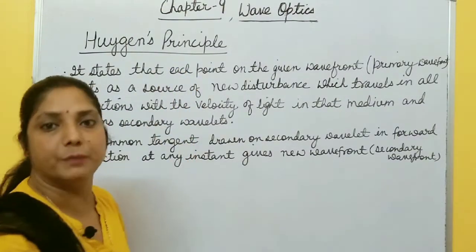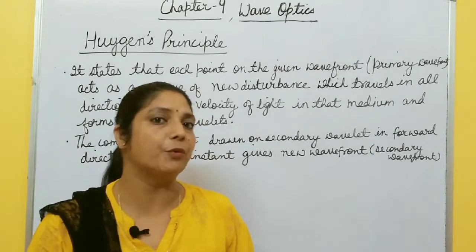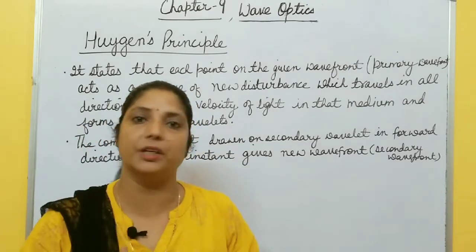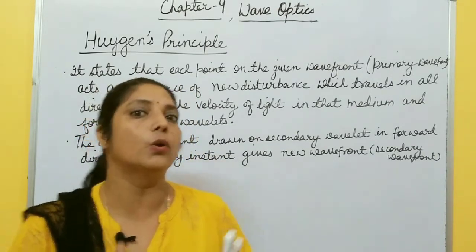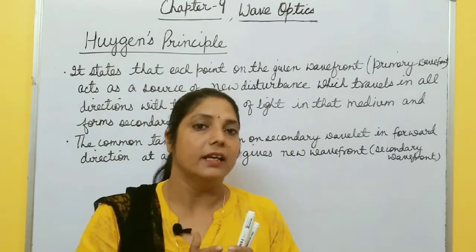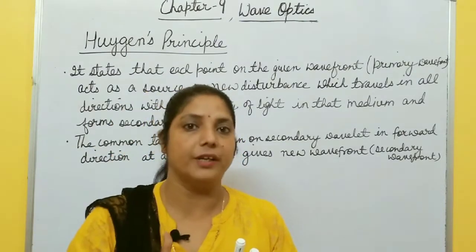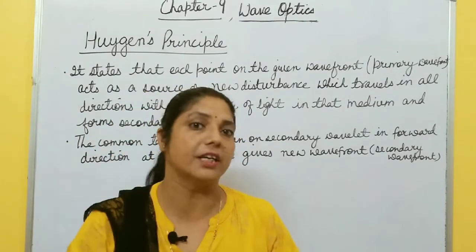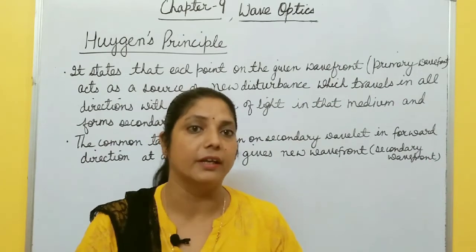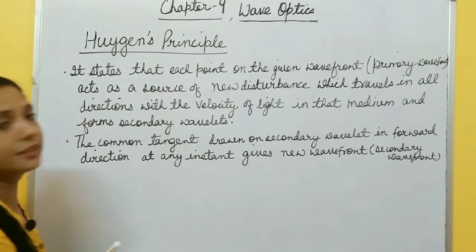Now, Huygens principle. What is this? Actually, energy of light wave propagates perpendicular to the wavefront. You know wavefront, the locus of all points which are vibrating in the same phase. And if you draw a line perpendicular to that wavefront, it gives direction of propagation of energy of the light wave, that is called ray, and it was given by Huygens. So what is this Huygens principle?